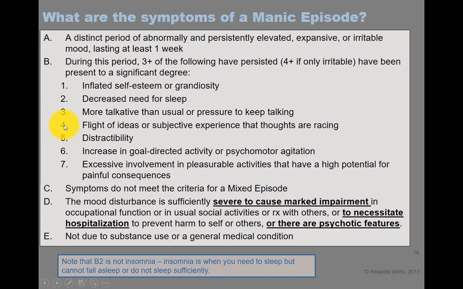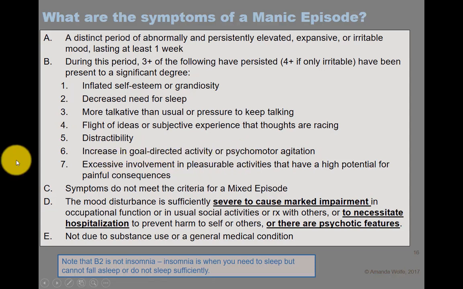Okay. Flight of ideas, or that your thoughts are racing, is number 4. Flight of ideas is where, again, racing thoughts, I think you can kind of understand, but flight of ideas is where your ideas come so quickly, right? It's hard for them to make sense with each other, so they seem very tangentially related. Number 5 is distractibility. Number 6 is increased goal-directed activity or psychomotor agitation. Again, that's fidgetingness, right?